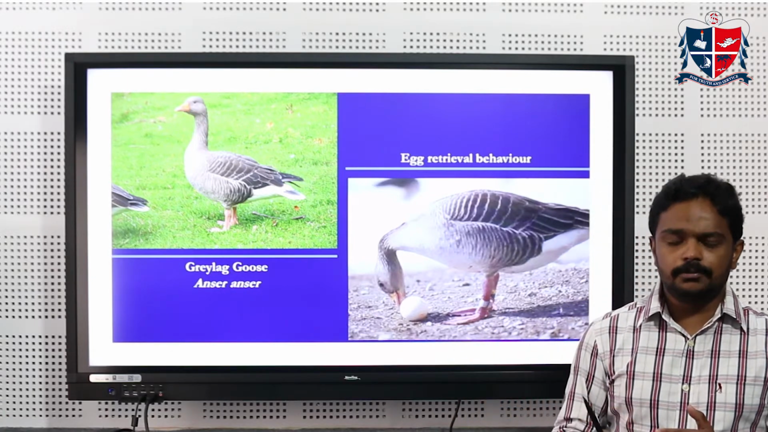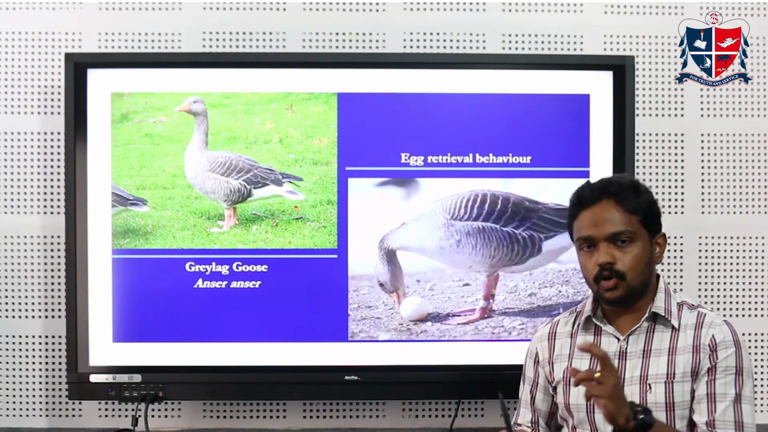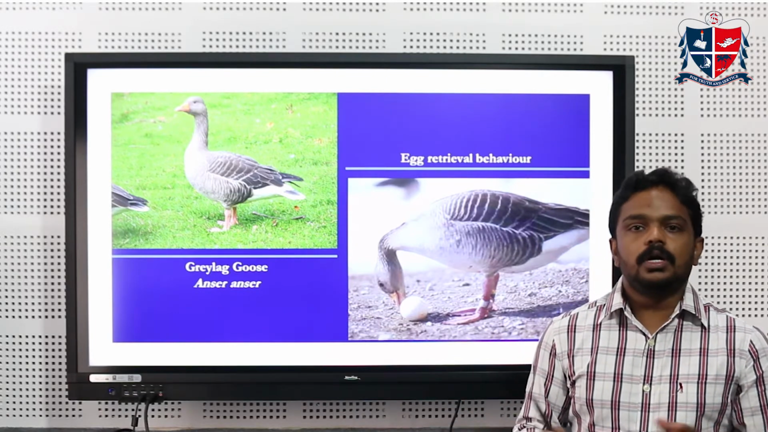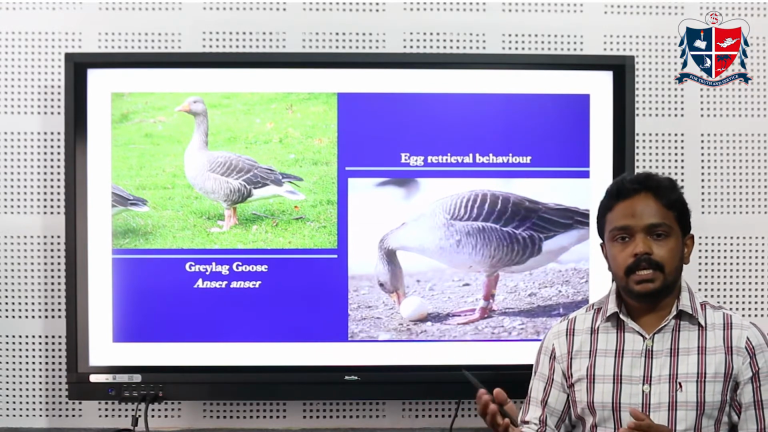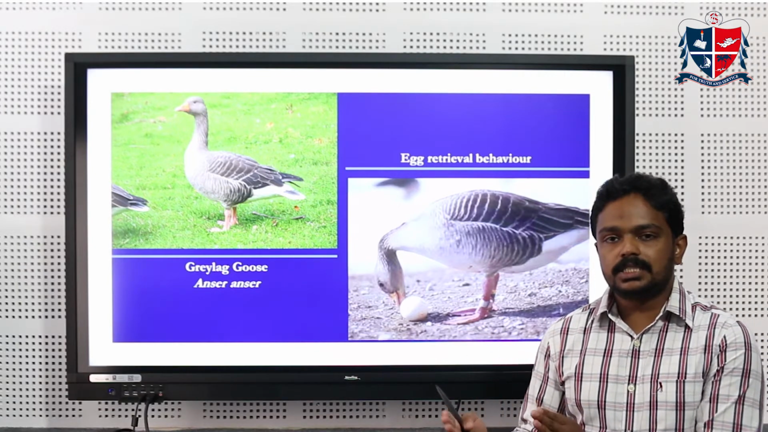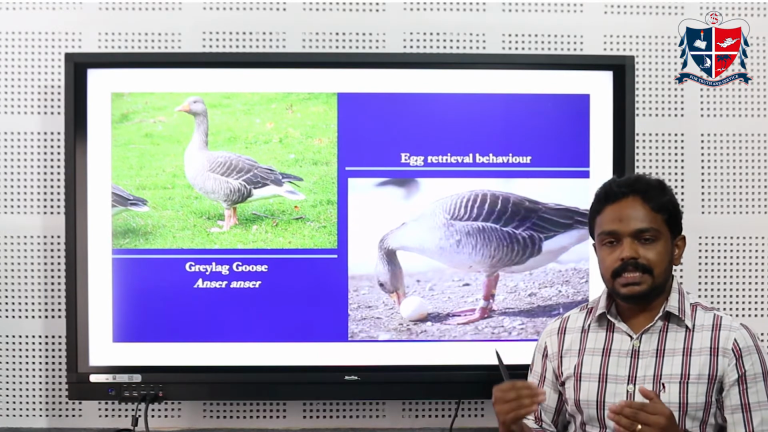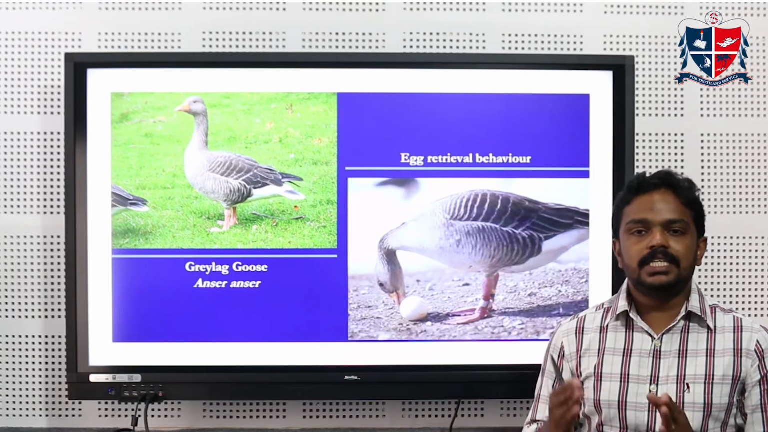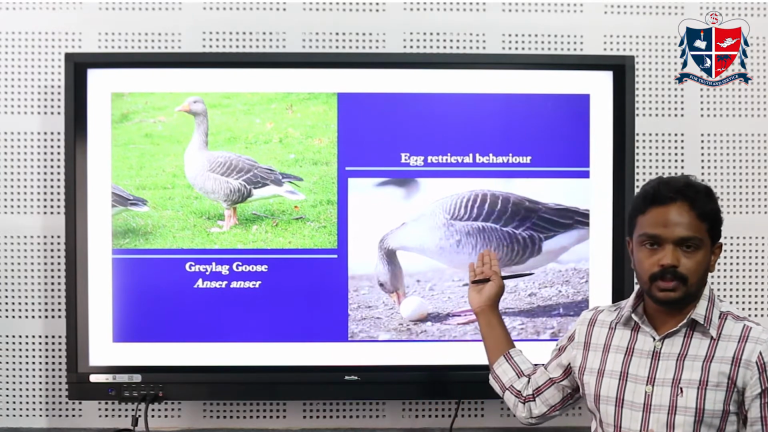The innate behavior in this goose is so intense that if we place any other object, such as a cue ball or a wooden block, even though it is not the shape of its egg, it just takes it back to the nest. That's an innate behavior mechanism. It doesn't think whether it is an egg or any other thing. It just sees it and takes it back. They follow this blindly. That's an example for this goose.